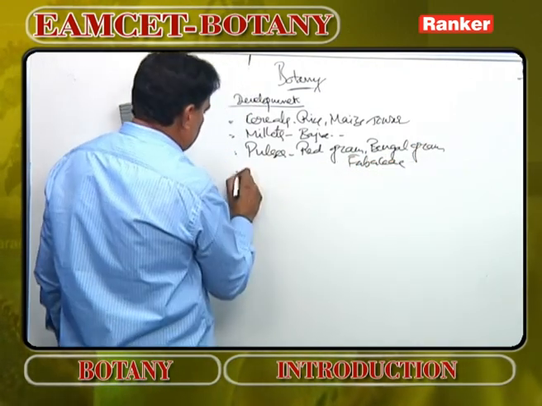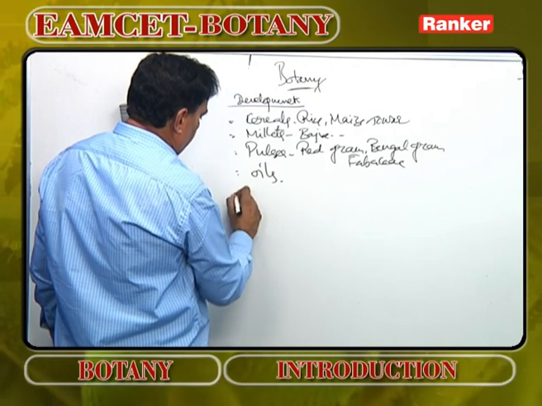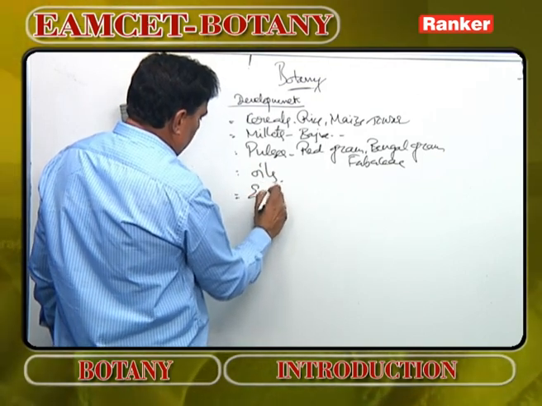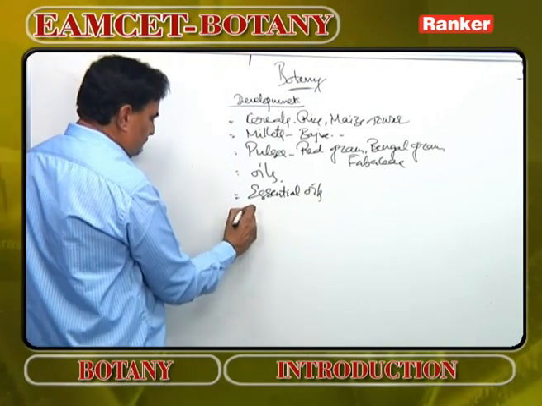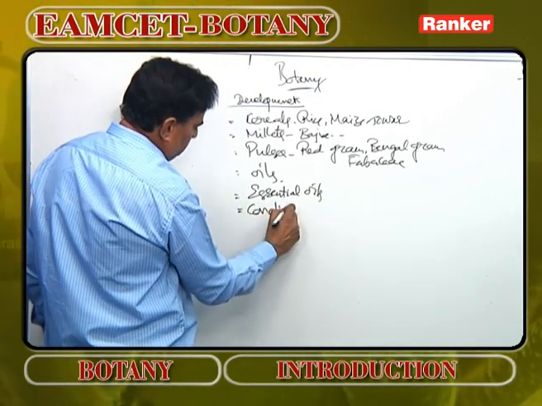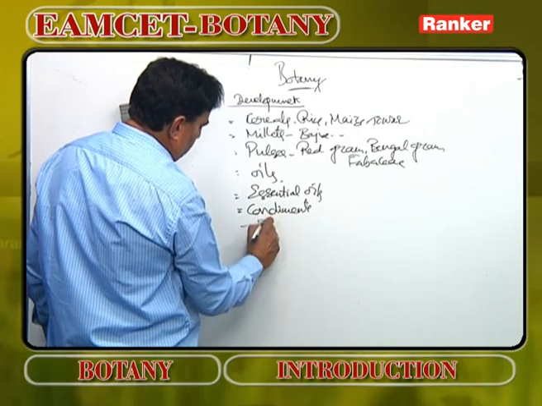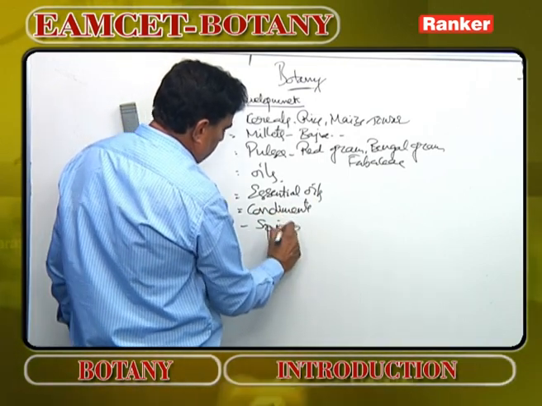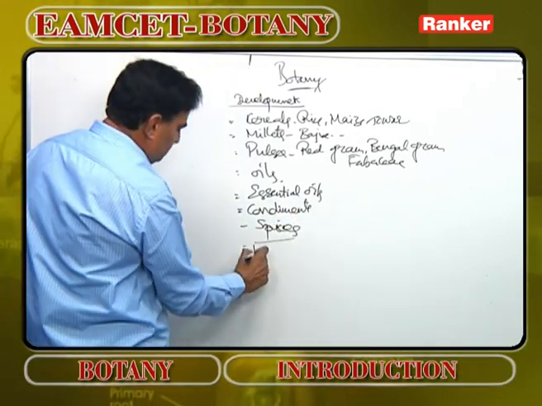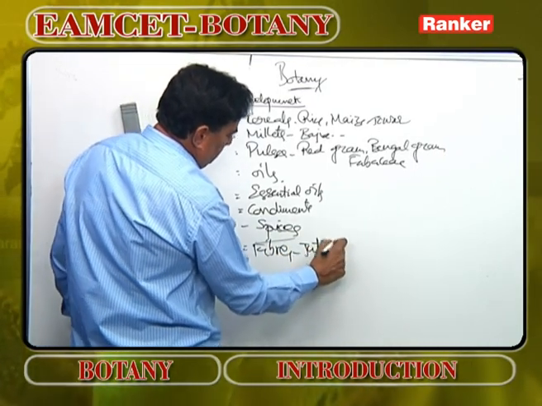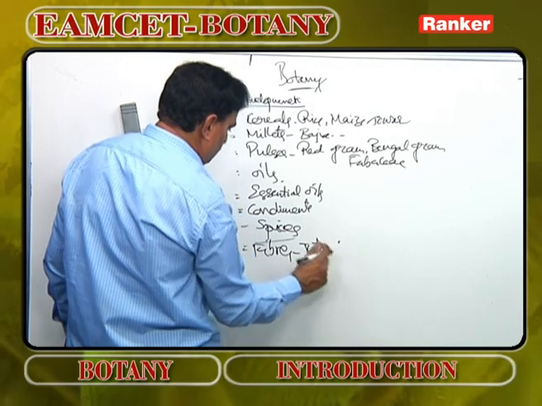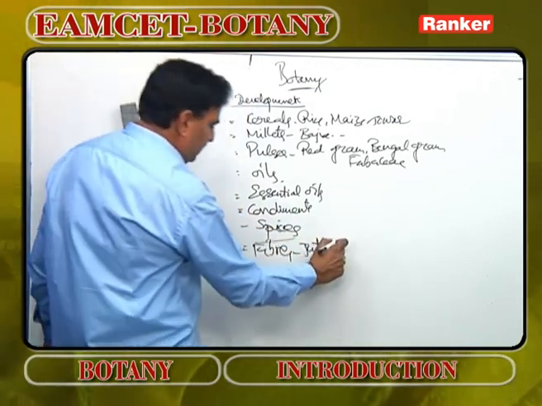There are plants which give oils. There are plants which give essential oils. There are plants which give condiments. There are plants which give spices. Like this, there are plants which give fibers, jute, Corchorus capsularis, then Crotalaria, sun hemp.